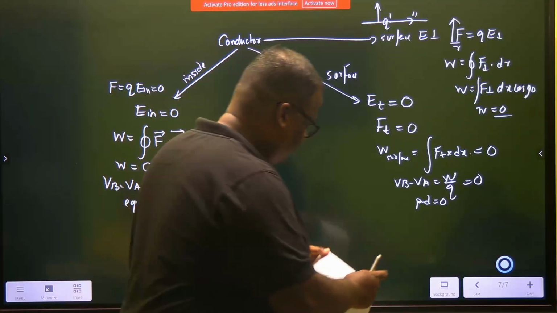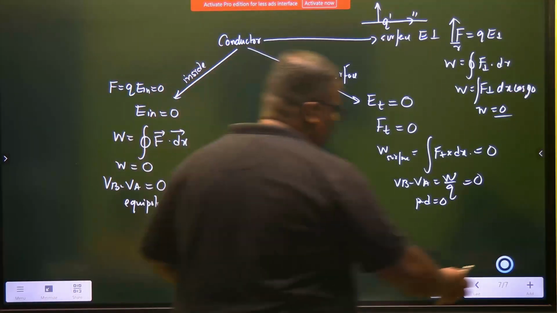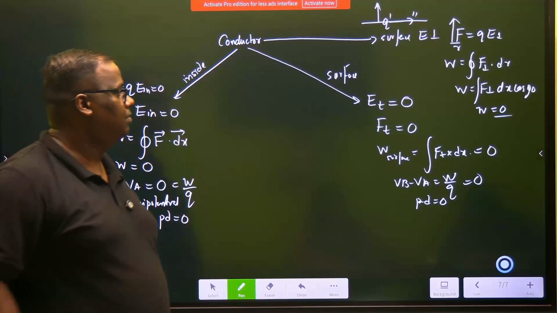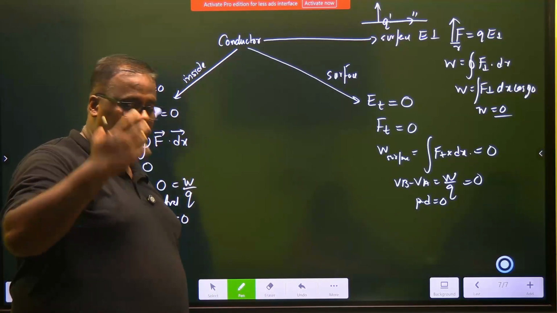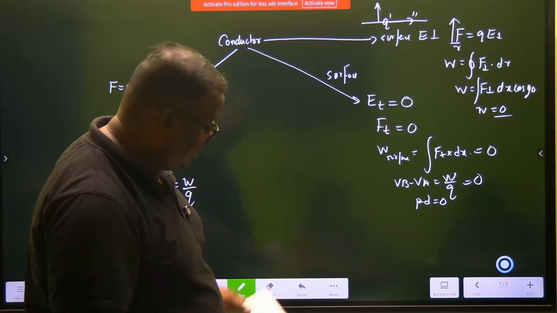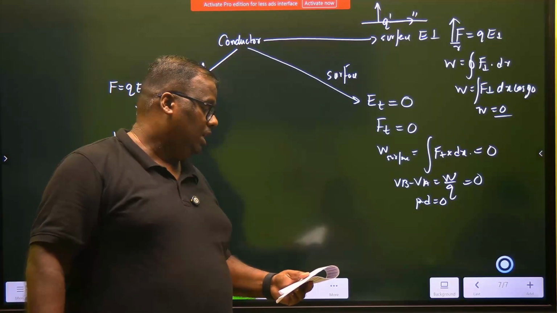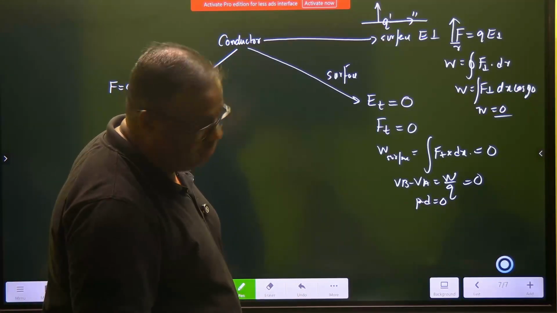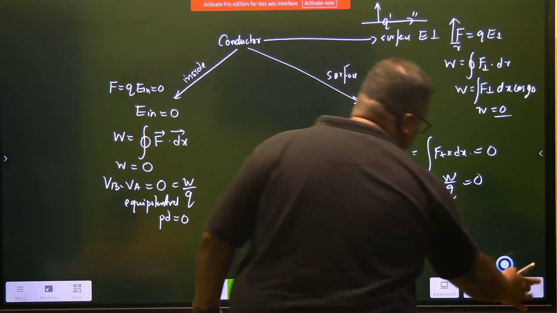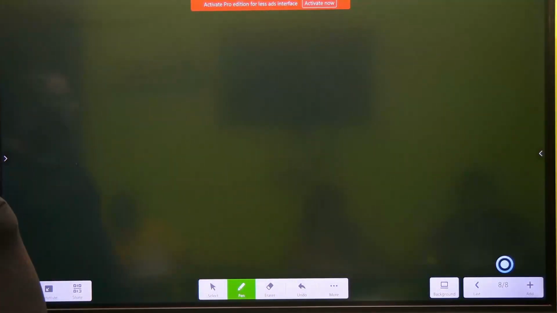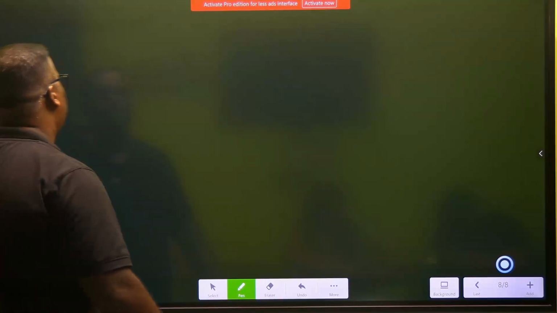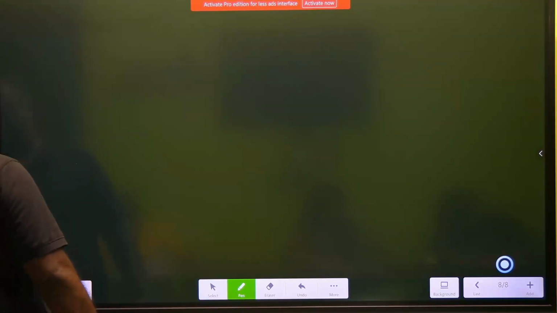Come, number 5. Done with this? Once you read it with a cool mind, you will understand everything. Number 5. Electric field at the surface of a charged conductor. When you say surface, it means a little bit outside the conductor, okay? Electric field at the surface of a charged conductor.